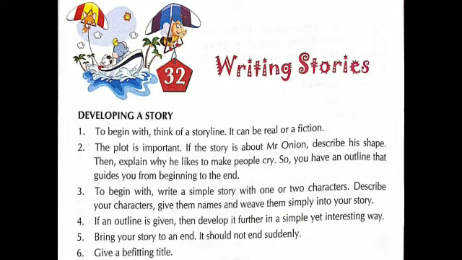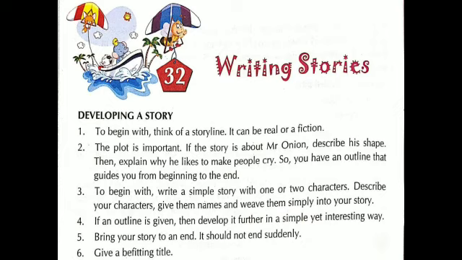Like you will describe his shape. First and the most important thing, the shape of the onion you will describe. Then explain why he likes to make people cry. As we all know, when we cut Mr. Onion, we all cry. It gives tears to us.